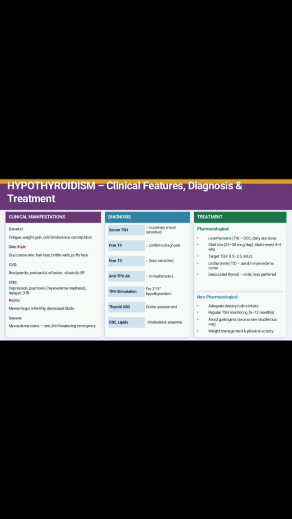Liotrix, you people have it, and levothyroxine, that is synthetic T4. It is chemically stable, pure, and has a predictable potency, but it is also an expensive drug. You also know the thyroid drugs, almost all types of drugs, are expensive ones.